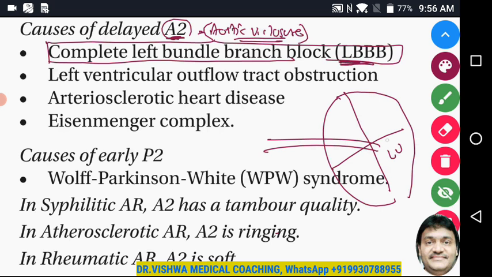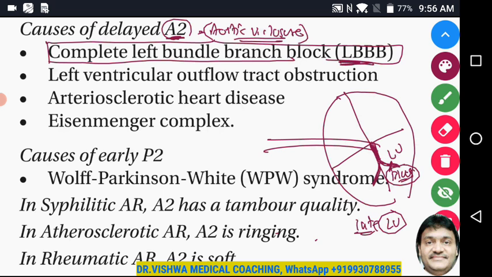What is left bundle branch block? Bundle of His divides into left bundle branch and right bundle branch. This is blocked. So the impulse is going to go late to the left ventricle, so the left ventricle is going to contract late.